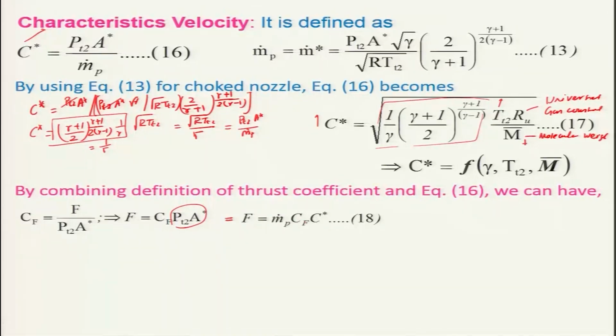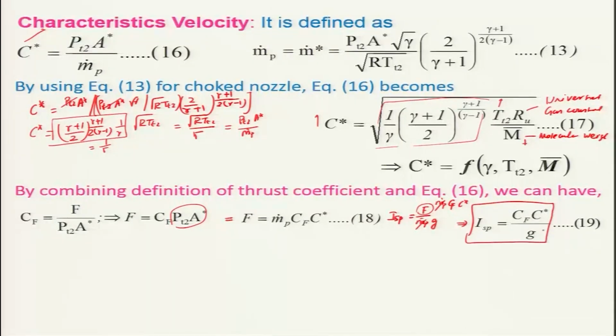And we know the specific impulse ISP is basically F divided by m dot P into g. If F is equal to m dot P CF C star, the m dot P cancels out, and you can very happily write ISP is equal to CF C star divided by g. This is a very simple expression.